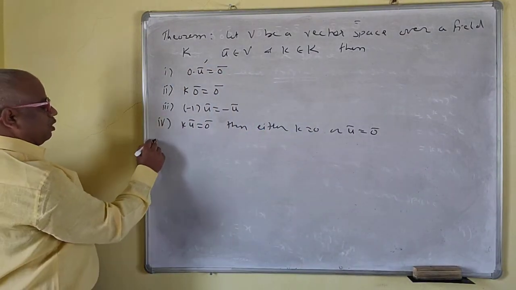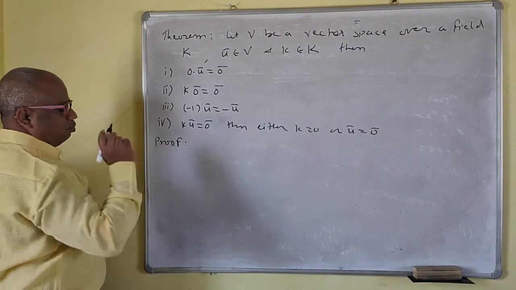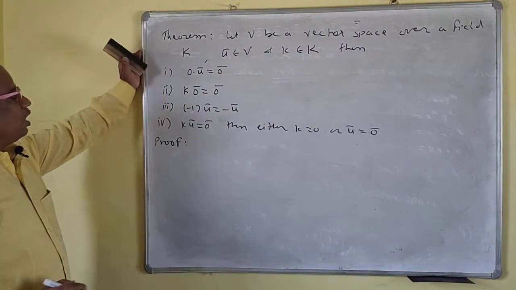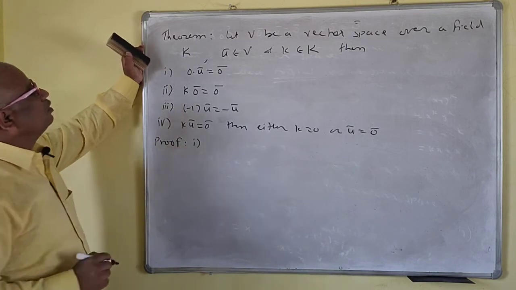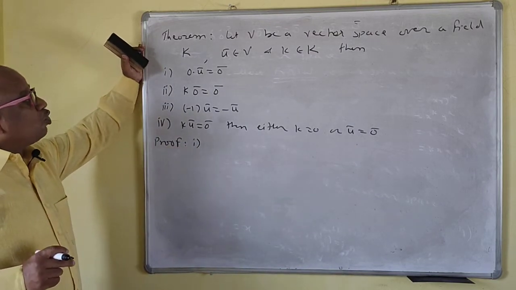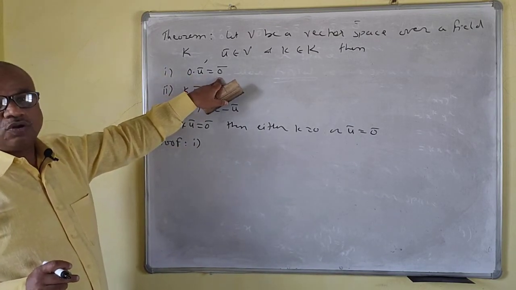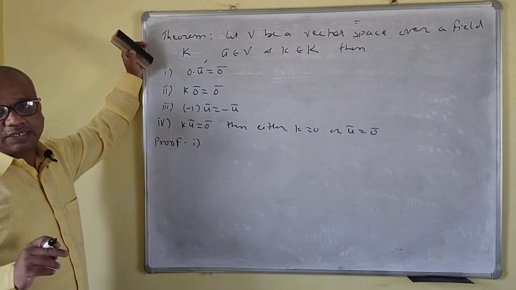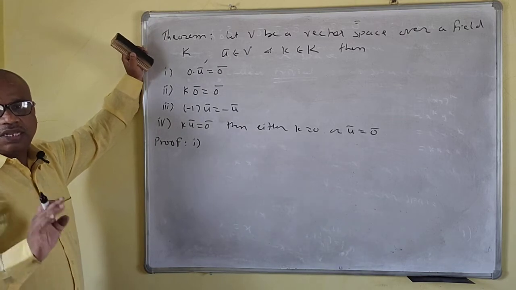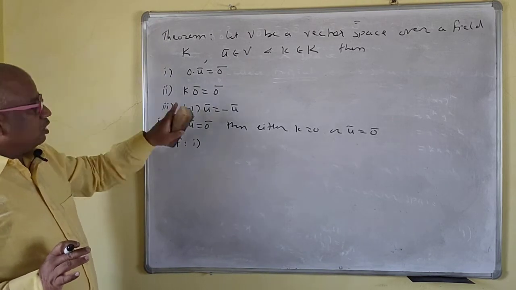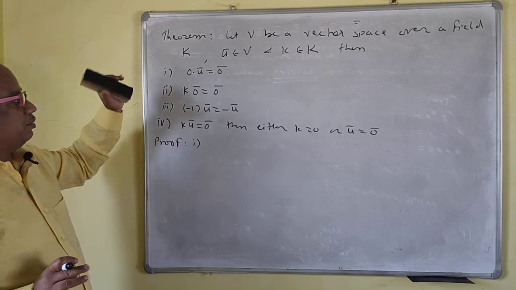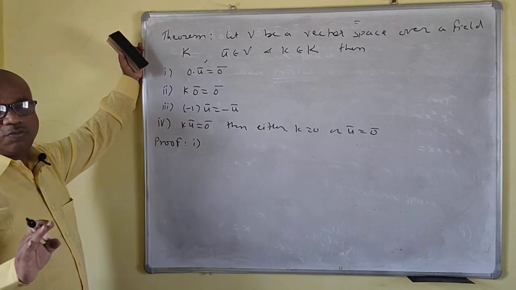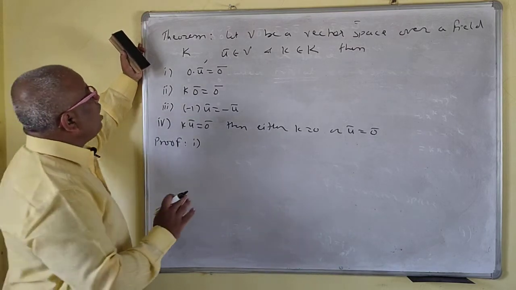Okay, so we'll prove this one. First one, proof of the first one. What you have to prove? 0 into U bar is the same as 0 bar. This is a 0 vector. Scalar into vector is a vector. So 0 into U bar is the same as 0 bar, not a 0. So we have to prove this one.